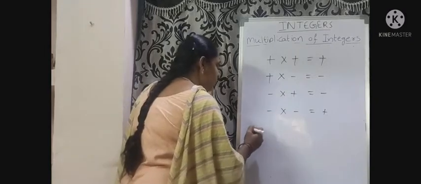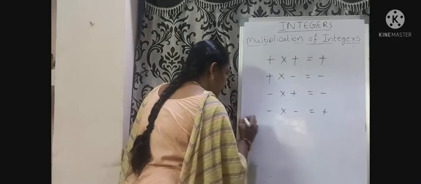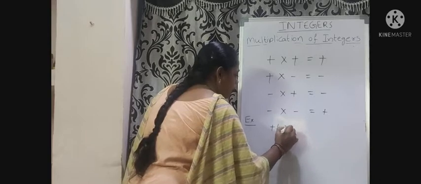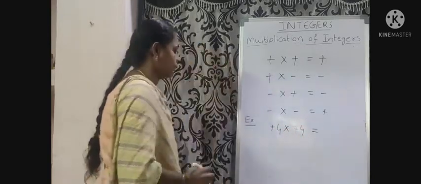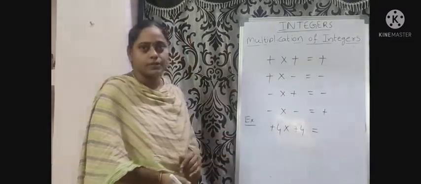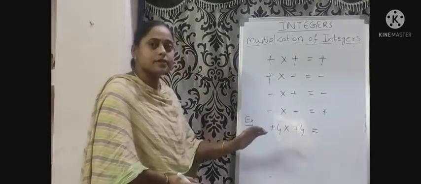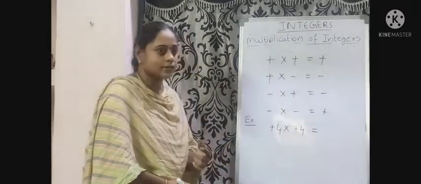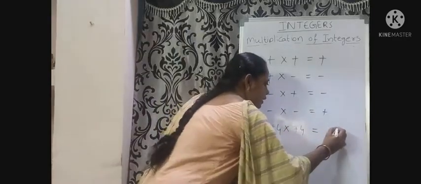Let us consider an example. Plus 4 into plus 4 equal to. These 2 integers are positive integers. To find the product, first we multiply the integers. 4 into 4, 16.